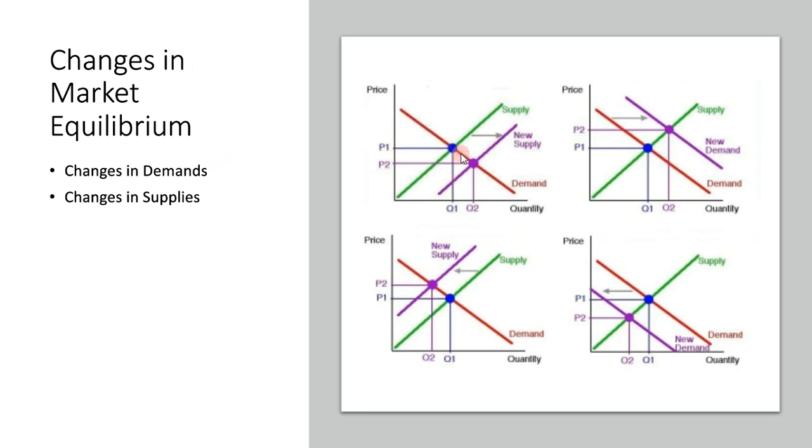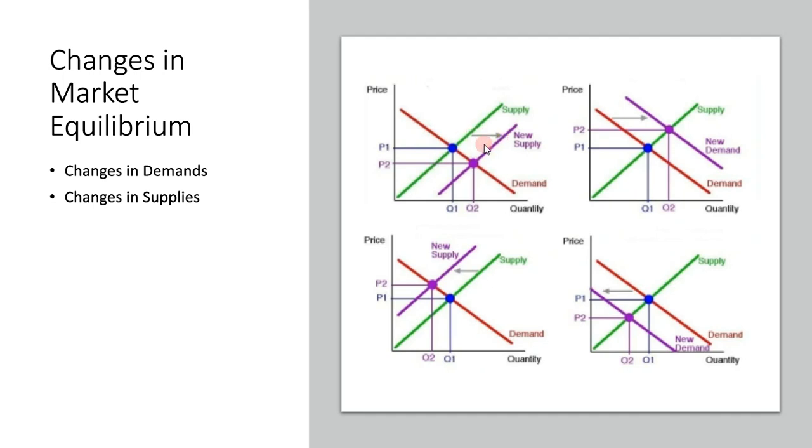So for example, a new supply. Supply has essentially increased. If you draw a line across here and down, at this same price level there's going to be more quantity supplied. Sorry, so this is a new supply curve. The government might subsidize the production of a certain good and increase the supply, shifting the supply curve to the right.